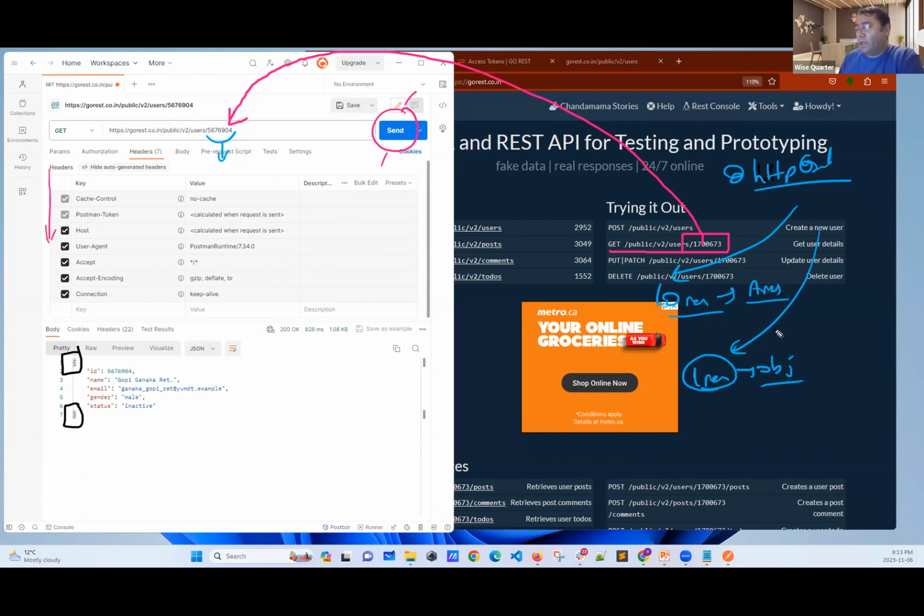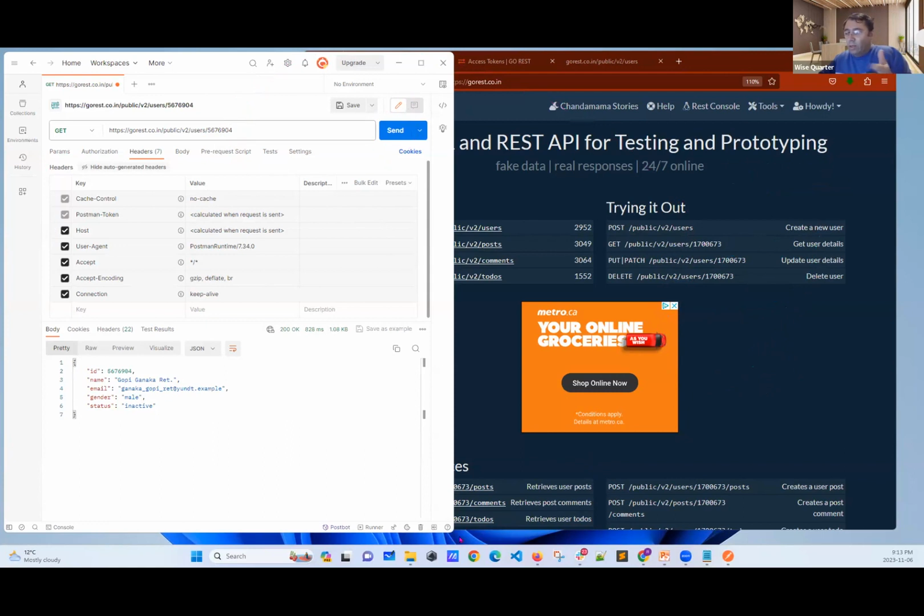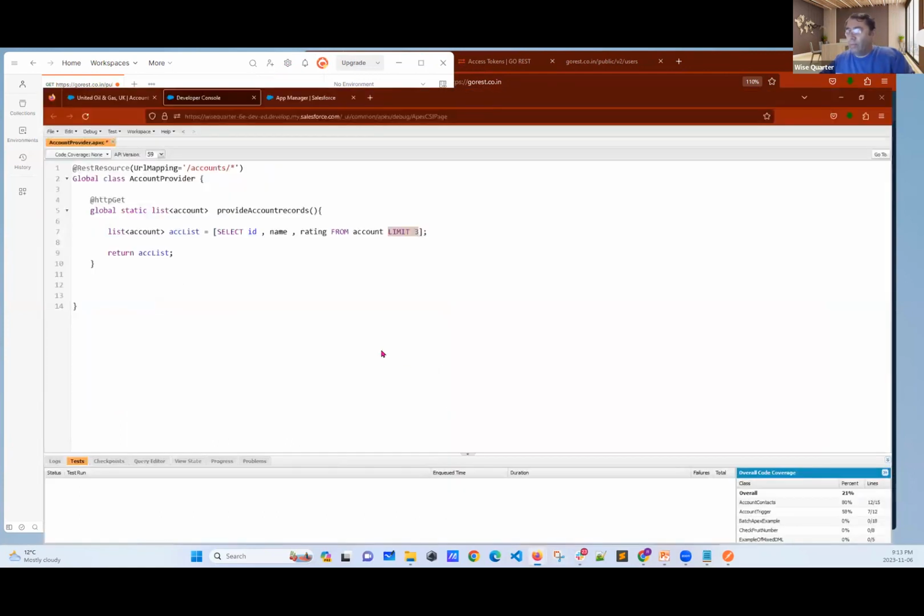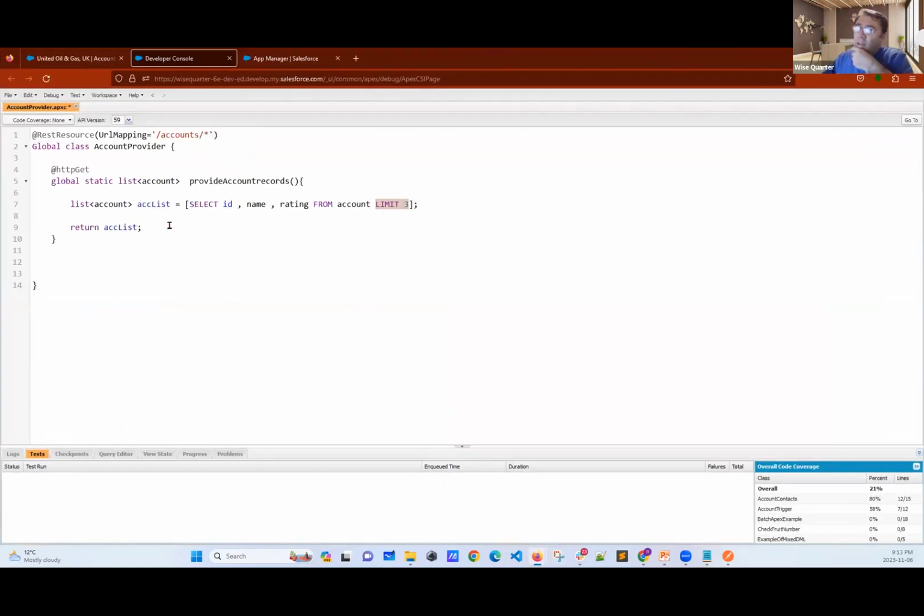Oh, we have object and array. Now I'm trying to understand how they wrote this. I think they didn't return a list. They returned a string.